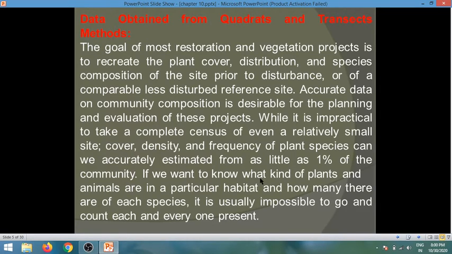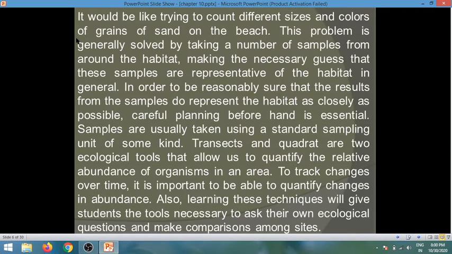If we want to know what kind of plants and animals are in a particular habitat and how many there are of each species, it is usually impossible to go and count each and every one present. It would be like trying to count different sizes and colors of grains of sand on the beach.